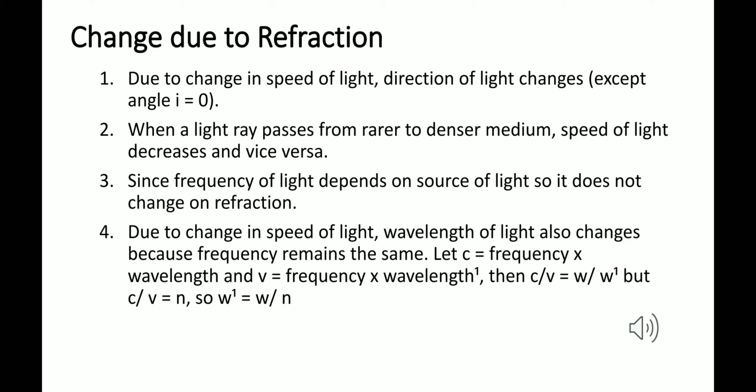Otherwise, the point is to understand that due to the change in speed of light, the wavelength of the light also changes. If the speed increases, wavelength increases. If the speed decreases, wavelength also decreases, because it is in direct proportion. v is equal to nλ. v will increase, λ will increase. v will decrease, λ will decrease, because n remains the same. Is it okay, students? So we move further.